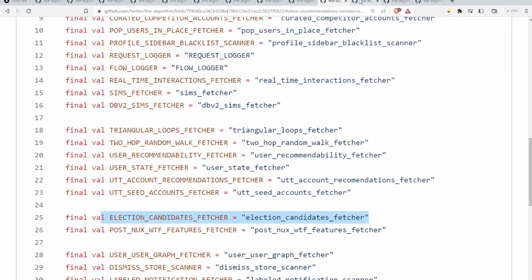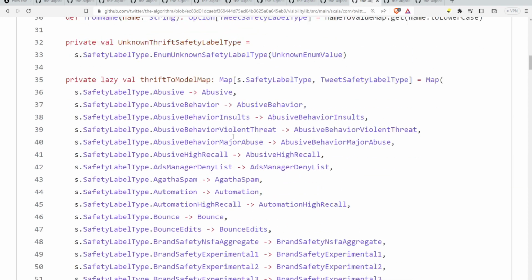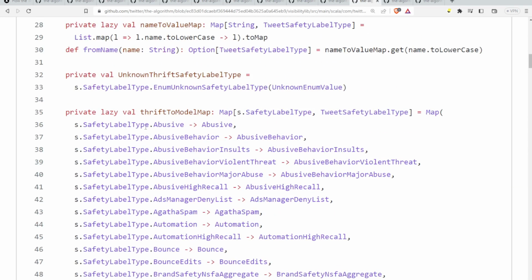There you go. And then the second part was what again? Suppress misinformation. Here it is. This is all safety label types. This is thrift, the model map. I don't know what thrifts are. They just look like key value pairs. We're gonna look at one at the end here.